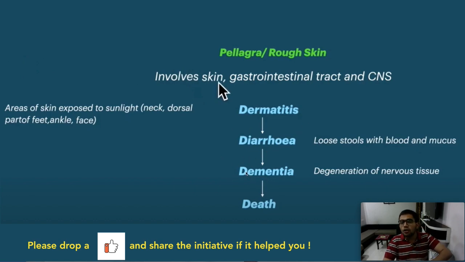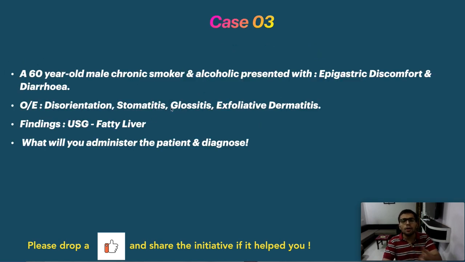I have already told you vitamin B3, 3D, B3 3D, and save the patient before death. So now here you have to prevent this death. So these are the 3 conditions which you will see in the particular patient. Now you will say, sir, why is it fatty liver and what do we need to administer? Suppose I am giving the diagnosis vitamin B3 deficiency. So what should I administer? Nicotinamide. Suppose 500 mg daily you have started.